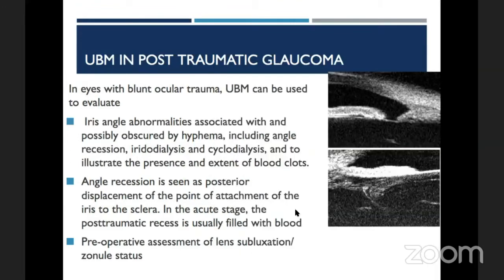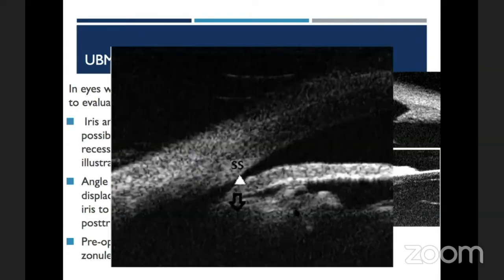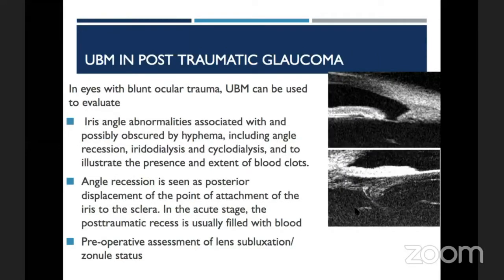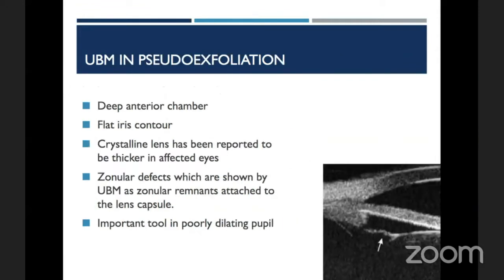It will also help us to know the extent of blood clots in the anterior chamber. It will help us to see if there is any ciliary body detachment. So here, as we can see, the ciliary body has completely detached from the sclera, and the anterior chamber has become continuous with the supraciliary space. Also, it will help us to assess the zonular status, and we would know beforehand if there is any post-traumatic subluxation of the lens.